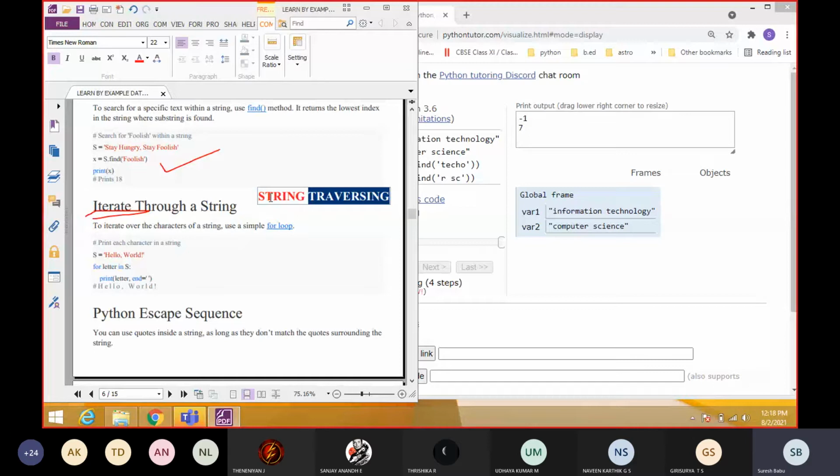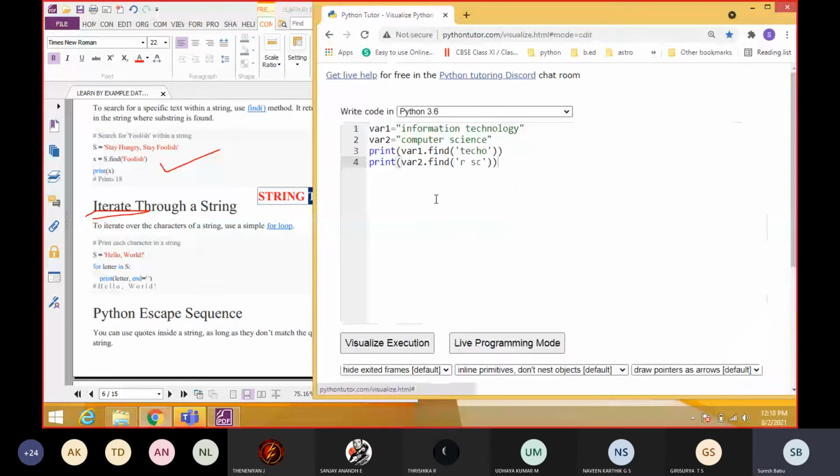How to do it? See the program. Simply, for i in range, we already used it like this. For i in variable you have to use. What variable do we need to give? The string variable 2. If I use variable 2, the string "computer science" is given here, and every time we process it one by one, starting from the first character. Whatever you need, you can print here. I'm going to print i. That's all. This is the program for traversing a string. See here the output.